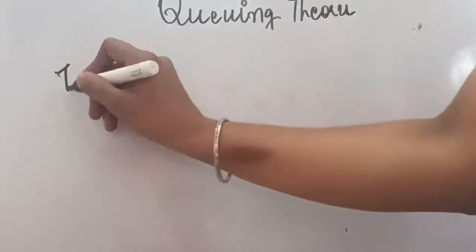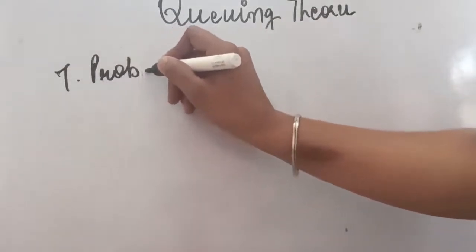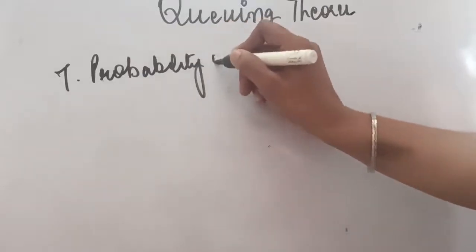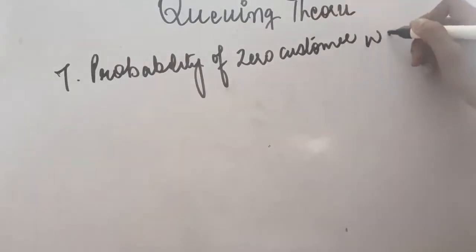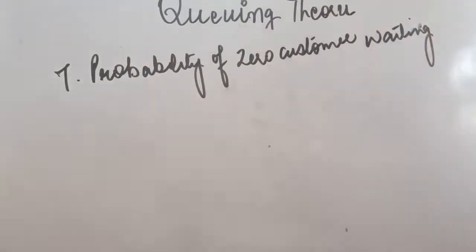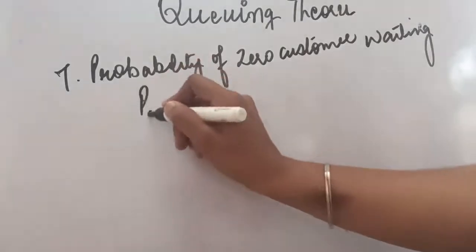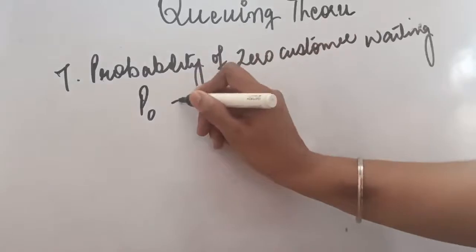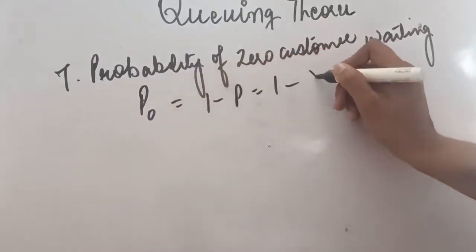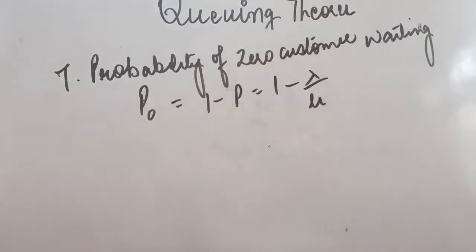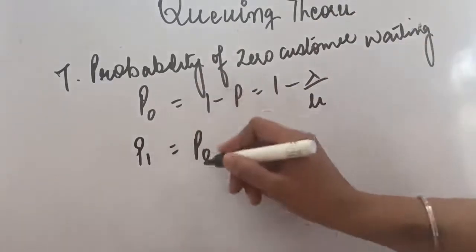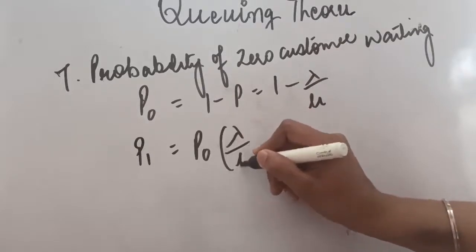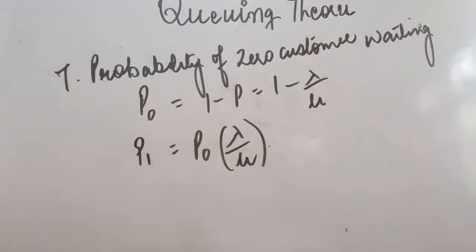Now sometimes in the question probabilities can also be asked. If it has been asked for the probability of 0 customers waiting, it means no customer is waiting. Everybody is getting the service and there is no customer who is waiting. It means P0 has to be calculated. In the second formula you have seen P0 is 1 minus P, or we can say 1 minus lambda upon mu. Like this you may be asked the probability that one customer is waiting. For that, the formula will be P0, which we calculated from the first point, multiplied by lambda upon mu.